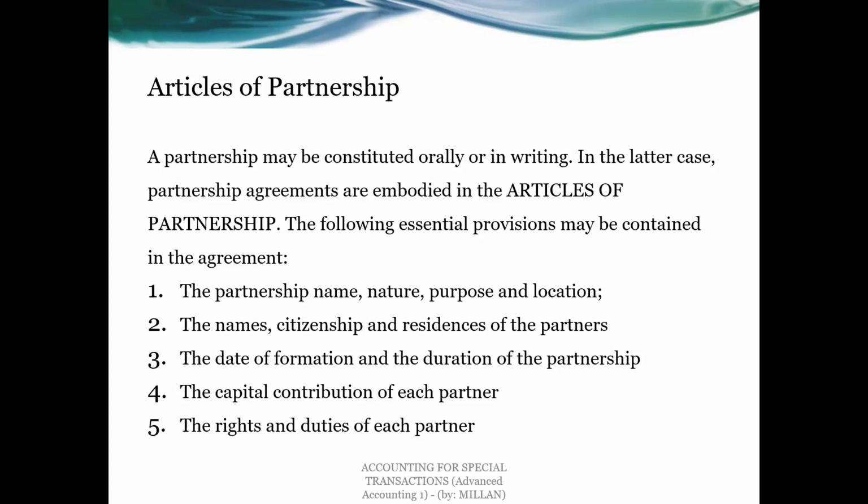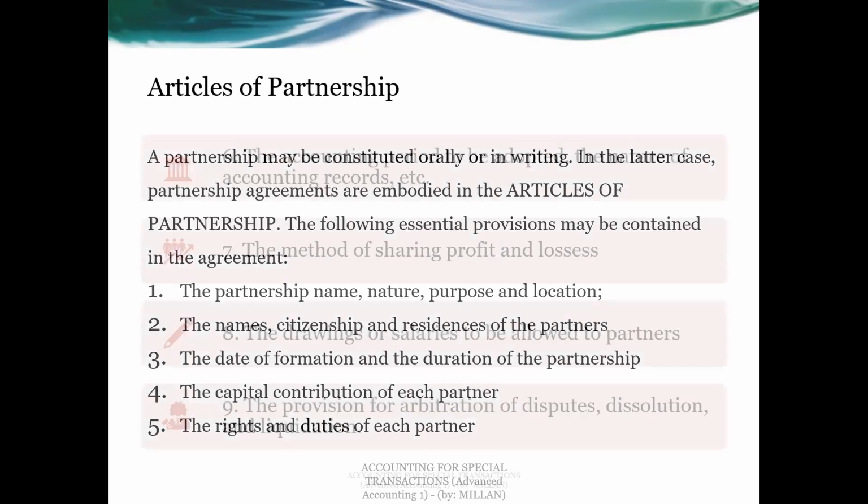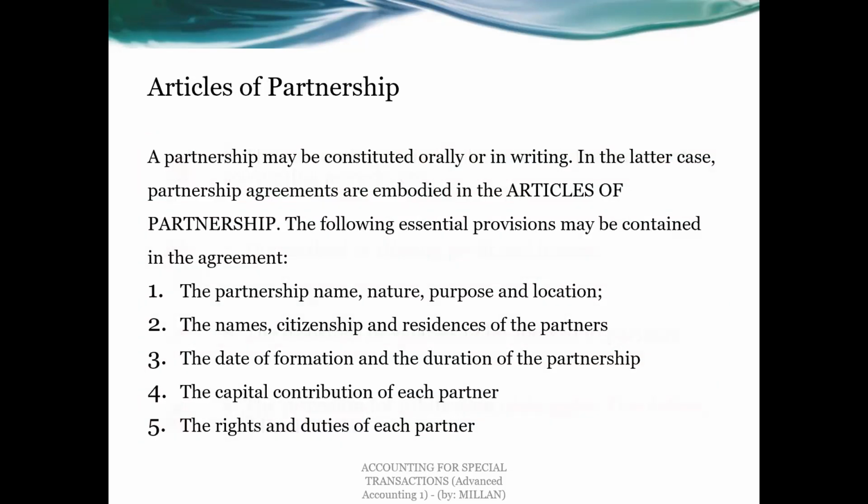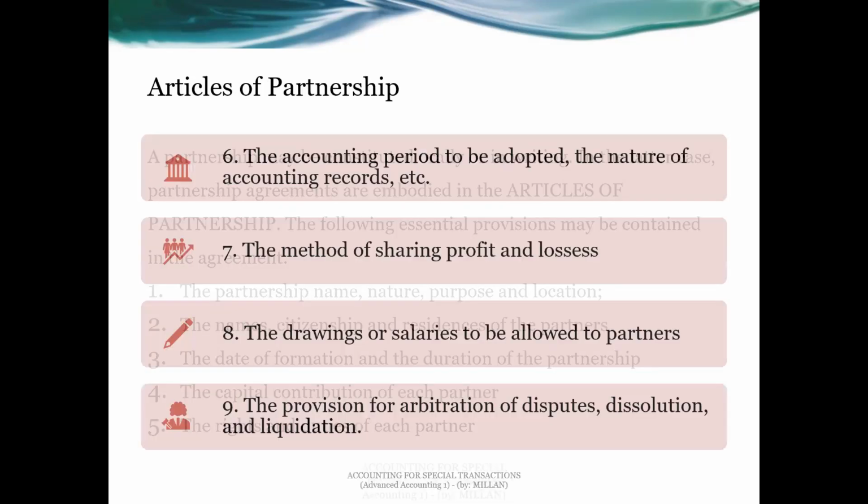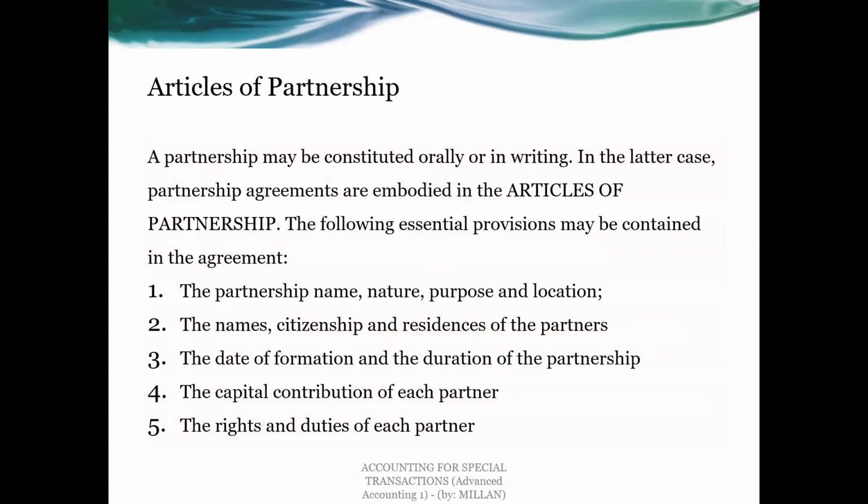And the following essential provisions may be contained in the partnership agreement. So basically, we have here at least 9 items that should be stated in the article of partnership. And the partners can also add additional provisions in the article of partnership if they want.